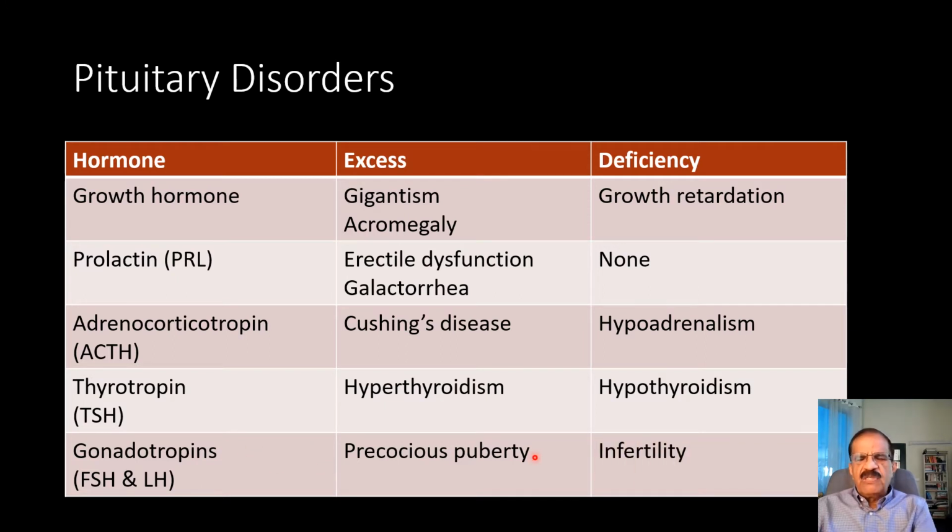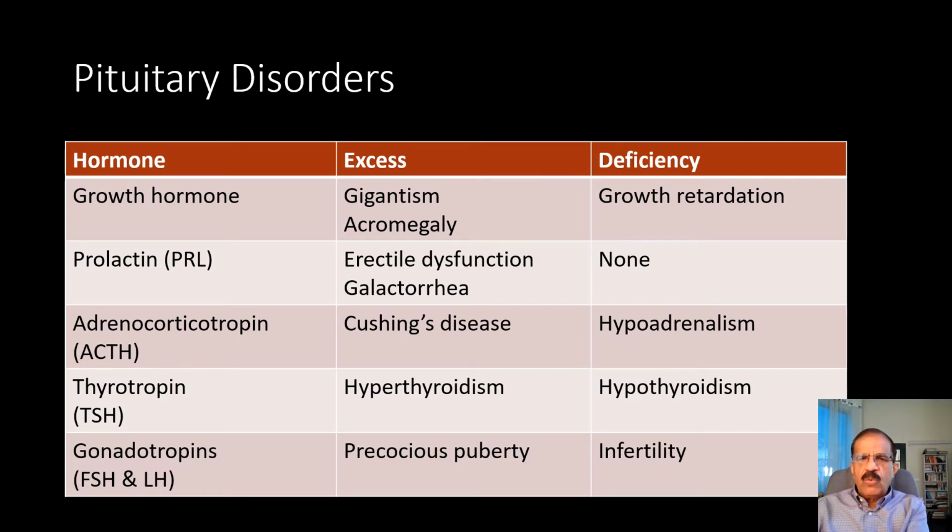And the deficiency of gonadotropin would cause infertility, both in men and women, because gonadotropins are not only required for the production of testosterone and estrogen, but are also required for the production of sperms and ova. So gonadotropin deficiency would definitely result in infertility. So this provides a summary of pituitary disorders.